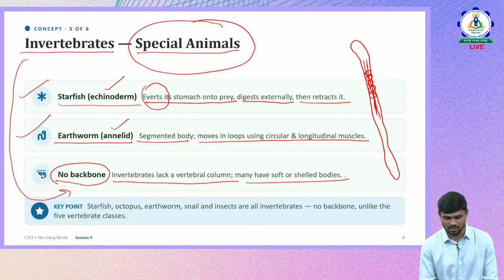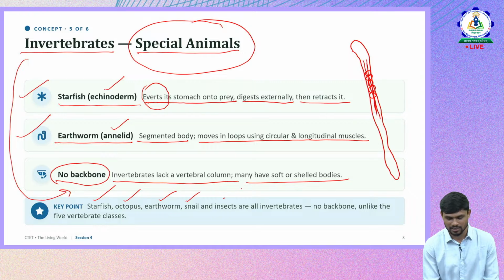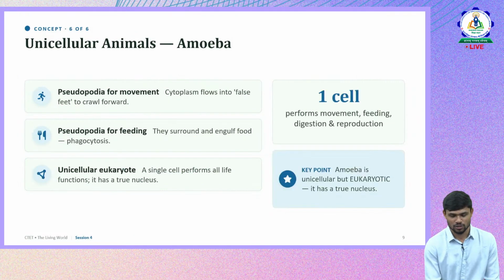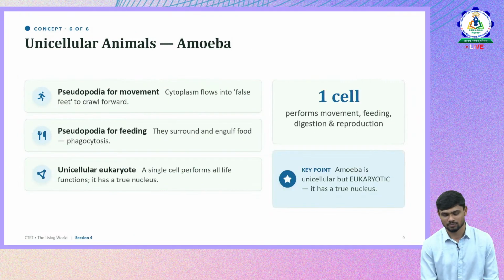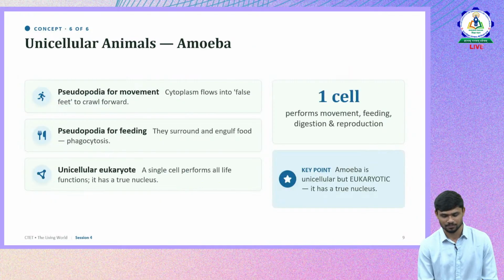Starfish, octopus, earthworm, snail, insects, all these are invertebrates because they don't possess a backbone. There were questions on starfish nutrition, because it has a very different way of taking nutrition, and with respect to earthworm, it is the movement part.